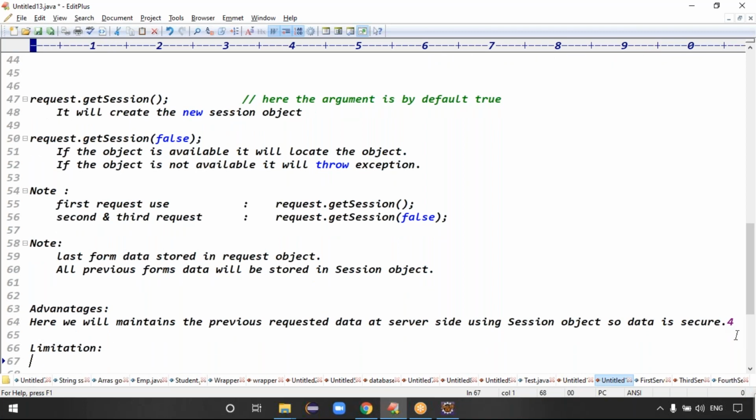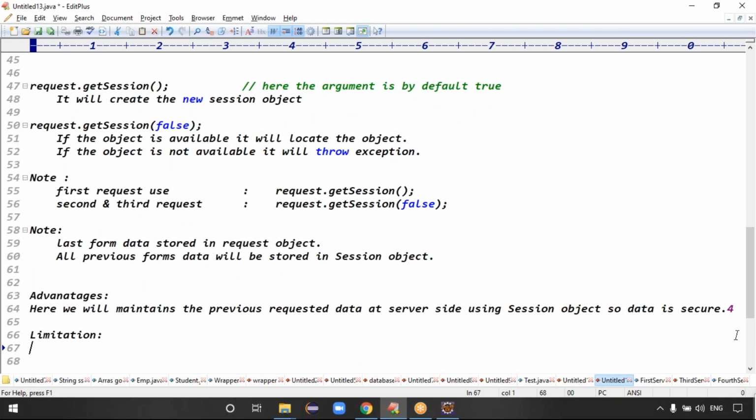If you maintain the data at server side, assume 1000 requests are coming at a time. How many objects are created at server side? Definitely a thousand objects will be created, right? Then the burden on the server is increased, and performance will be affected, right? Exactly, guys.